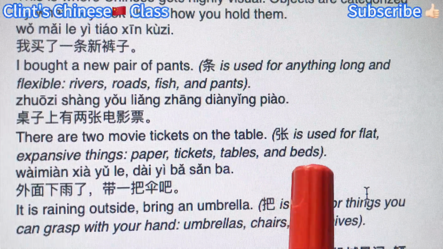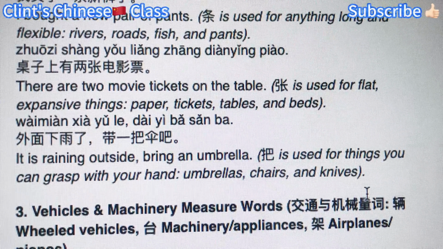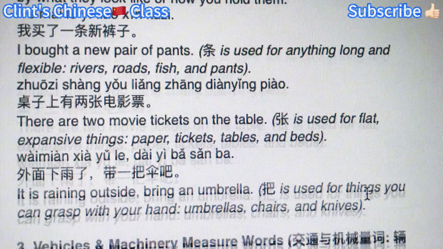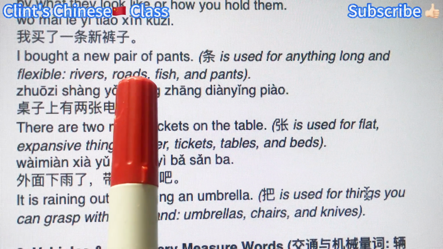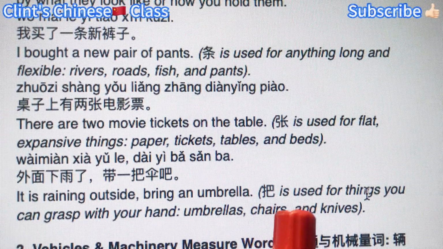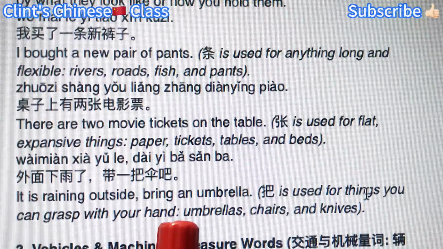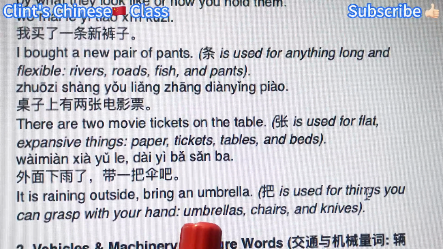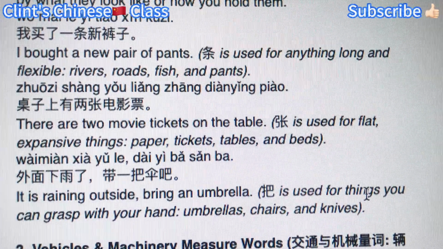Paper, tickets, tables, and beds, right? And about the long things for 条, you can say rivers, roads, fish, and ponds. For the things with handles, such as things you can grasp with your hand: umbrellas, chairs, and knives.